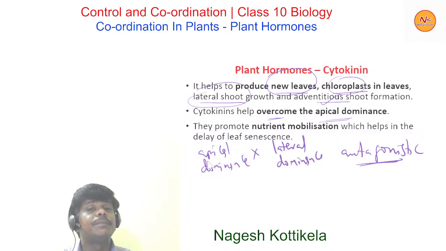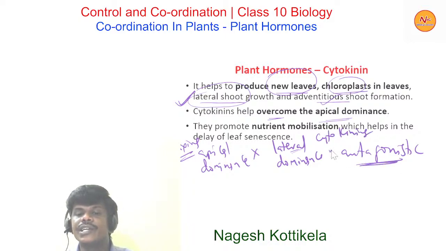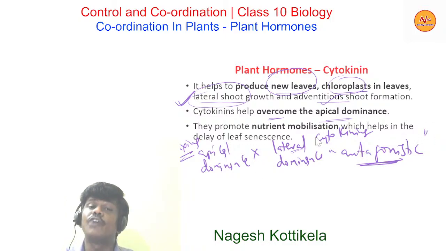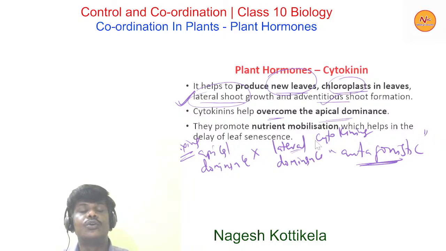Apical dominance, tip regions grow faster. This is the function of auxins. But cytokinins are responsible for lateral shoot development, and this is lateral dominance. So cytokinins are responsible for this. Here we use the word antagonistic, which means they are opposite in their function with respect to the growth, apical dominance or the lateral shoot growth. So this is about the cytokinins.